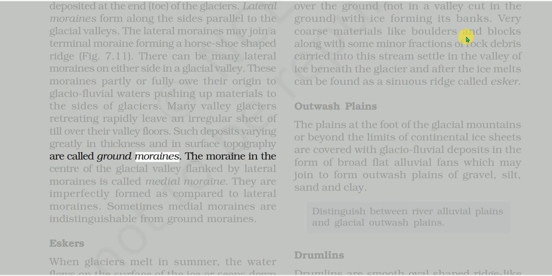The moraine in the center of the glacial valley, flanked by lateral moraines, is called medial moraine. They are imperfectly formed as compared to lateral moraines. Sometimes medial moraines are indistinguishable from ground moraines.